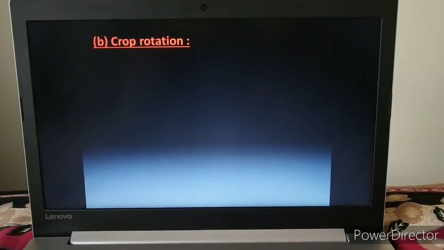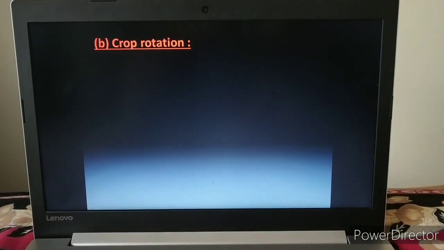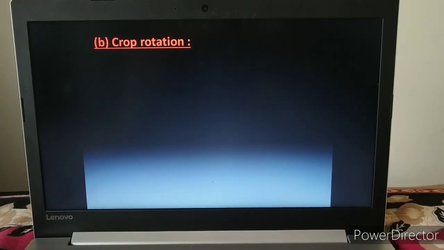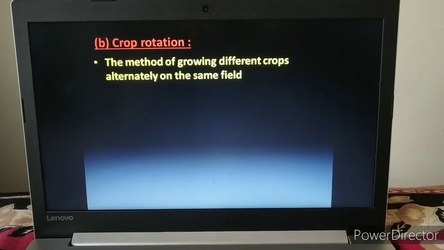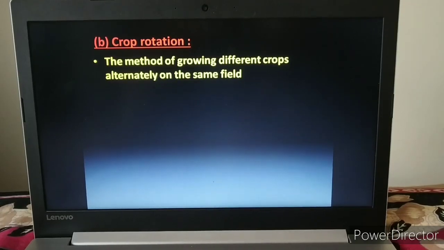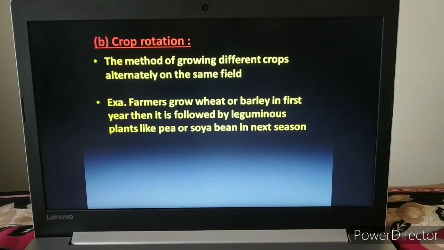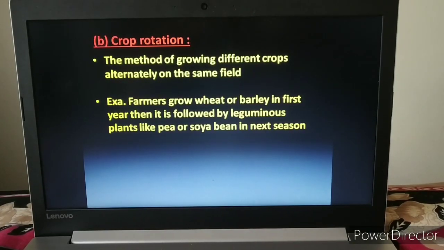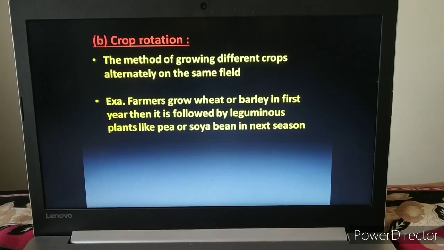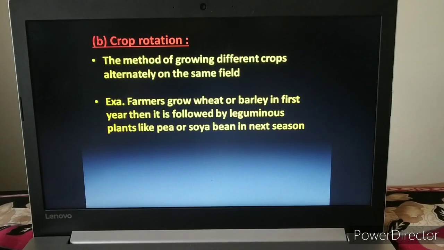Second, crop rotation. As the name suggests, crops are rotated alternately. The method of growing different crops alternately on the same field is called crop rotation. For example, if farmers grow wheat or barley, which are cereals, in the first year, and then in the next season grow leguminous plants like pea or soybean, this method is called crop rotation.